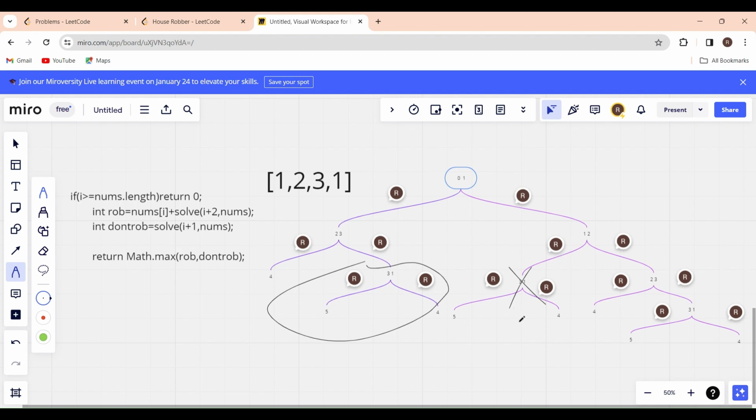Okay, so we have ignored the calculation and we have written just the answer here by storing the previous call's answer. And we have gone to 2 comma 3. If you observe, 2 comma 3 is also already calculated previously. So what we have to do, if we have stored the answer for 2 comma 3 previously, then in this case we should have written that answer, right? Instead of calculating this subtree, right?